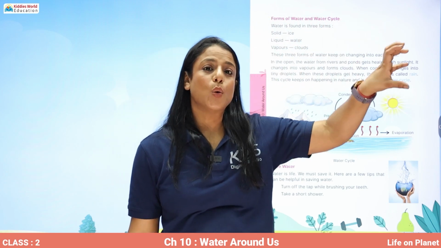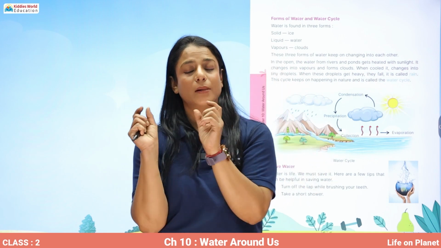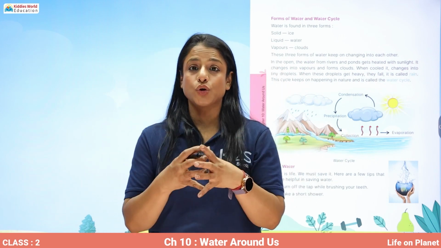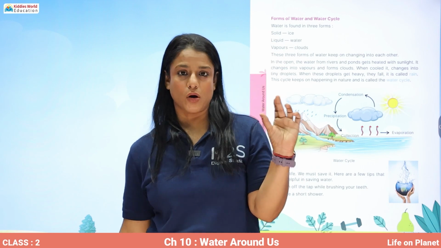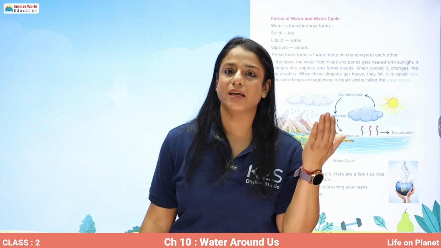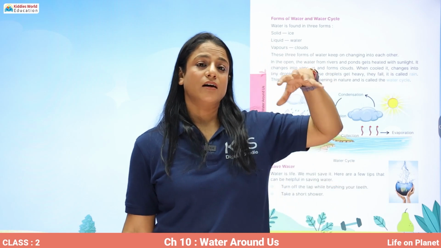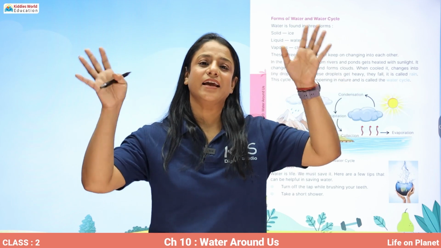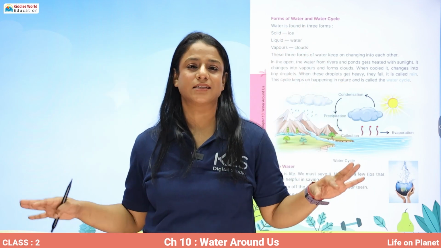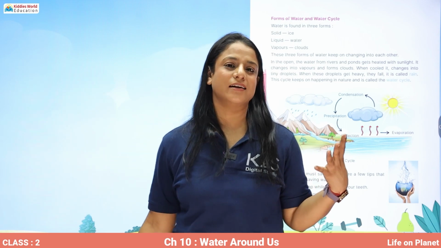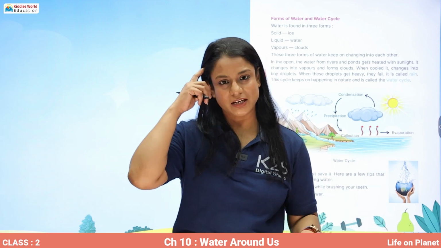And then in those clouds, the small drops of water further join to become big drops, and these big drops eventually become very heavy, and clouds cannot hold them more, and then it comes down in the form of rainfall, and this is called precipitation.